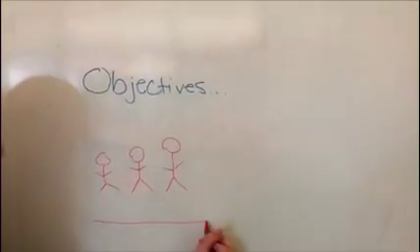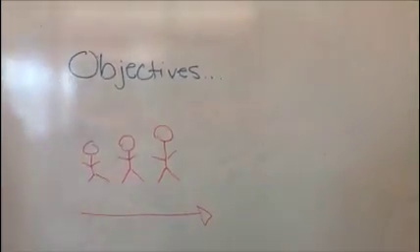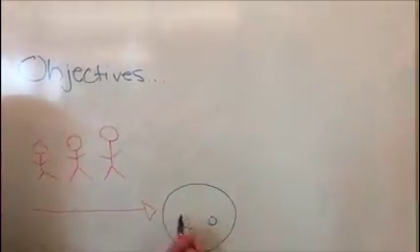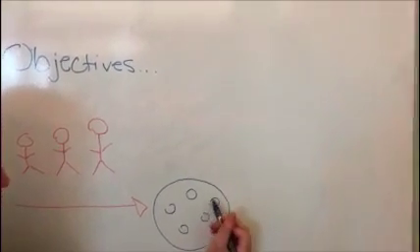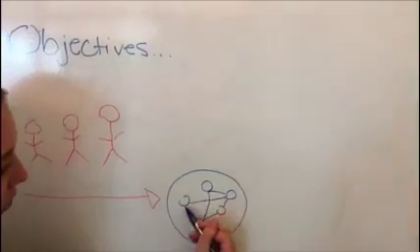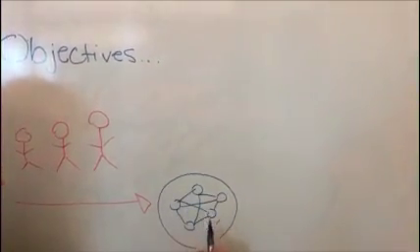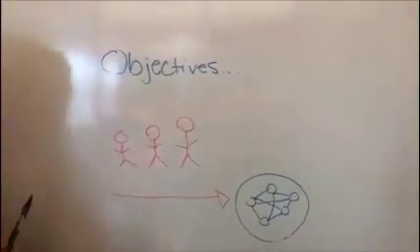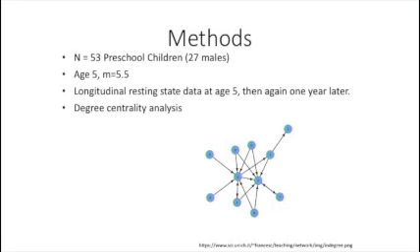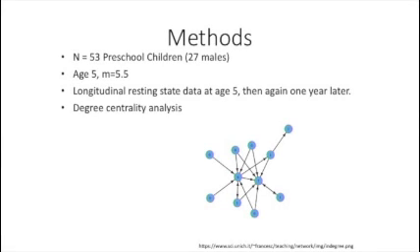Objectives include detecting how these functional connections change with age and to what extent the functional resting state network is related to language abilities. The researchers hypothesize that there will be a growing involvement of core regions of the language network with age, in particular the posterior STG/STS and the IFC. The participants of the study consisted of 53 preschool children at the age of 5, with a mean age of 5.5 and a range between 5 and 6.